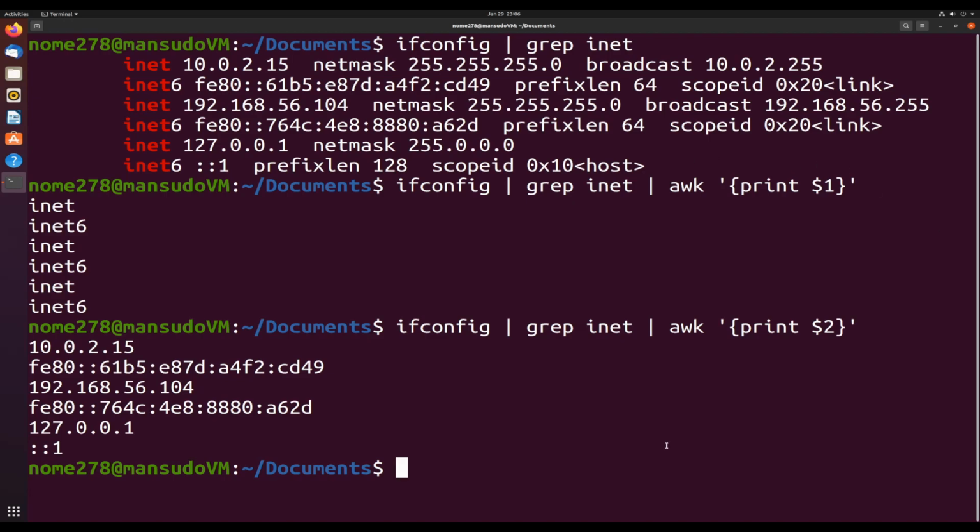So why is awk so powerful? Awk can take different commands that print out tables or different strings and really makes it easier for you to digest. Awk can take a bunch of text and you can dissect it a little bit easier by printing out whatever section you want. So the $2 will give you that second part there. $3 will give you the netmask, prefixlen, broadcast, prefixlen 64, and netmask again, and so forth. It basically will print out the third chunk in each line.